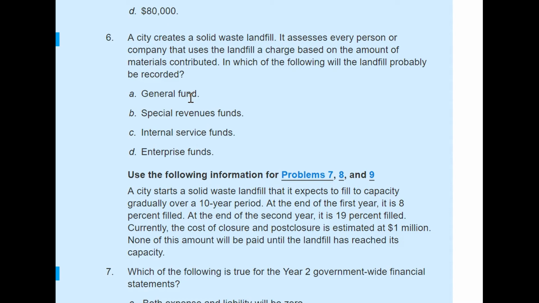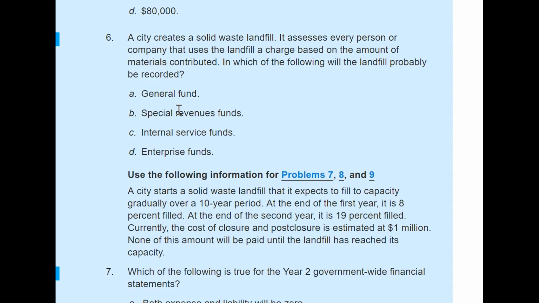Under the governmental fund, there are five categories: general fund, special revenue fund, capital project funds, debt service fund, and permanent funds. So these first two funds are under governmental funds. Now the proprietary funds are used when the governmental entity does any kind of business type of activities. They are charging fees, providing service, making some revenues. So those should be under proprietary fund.